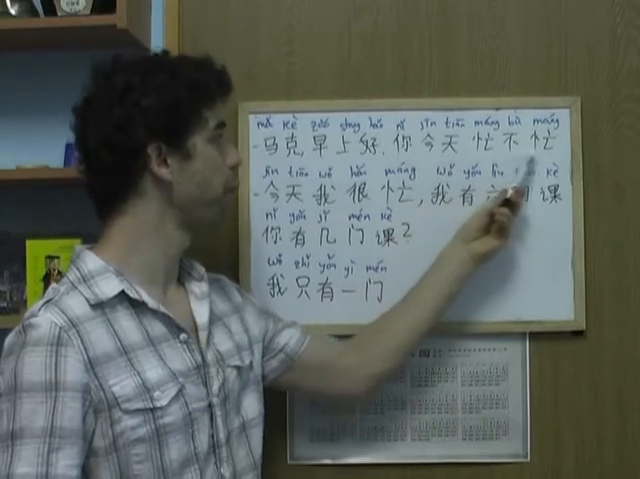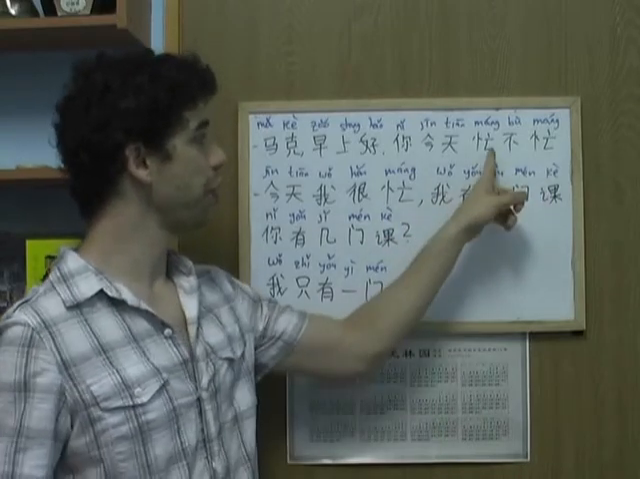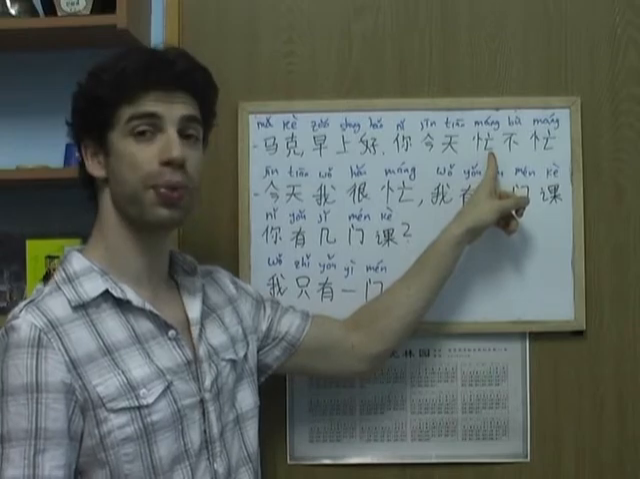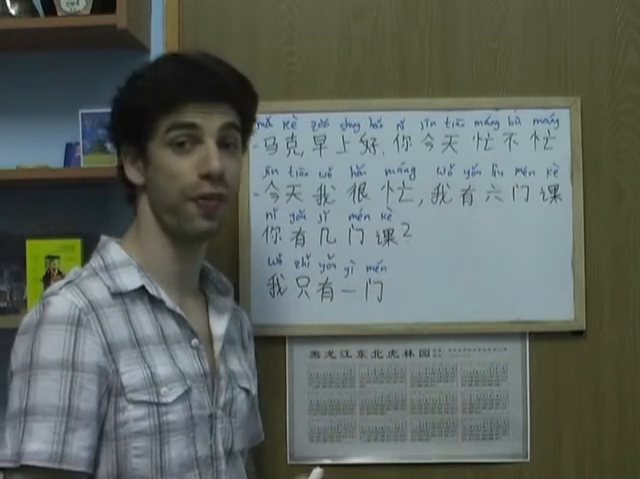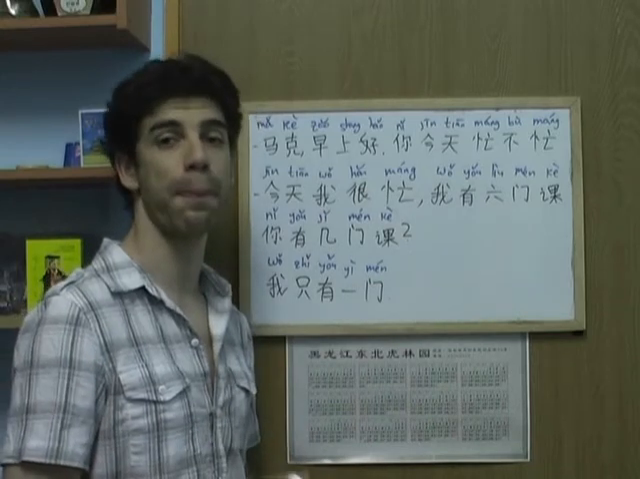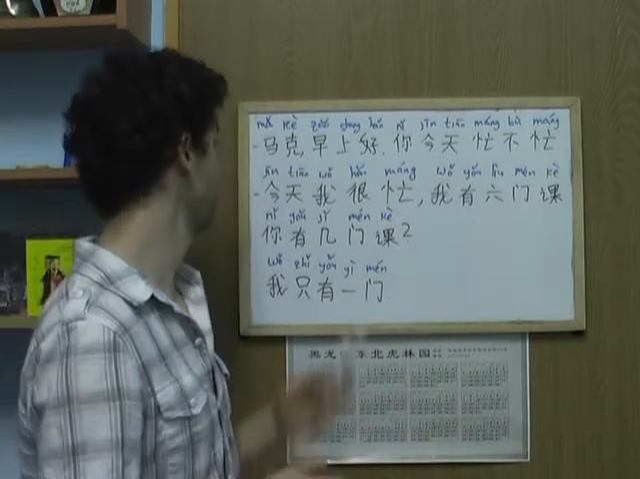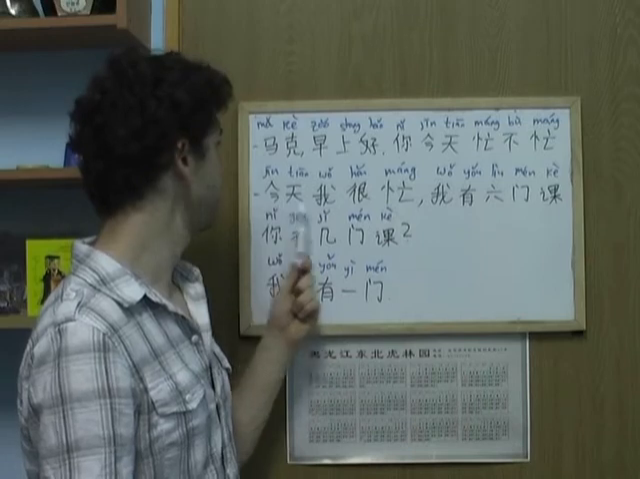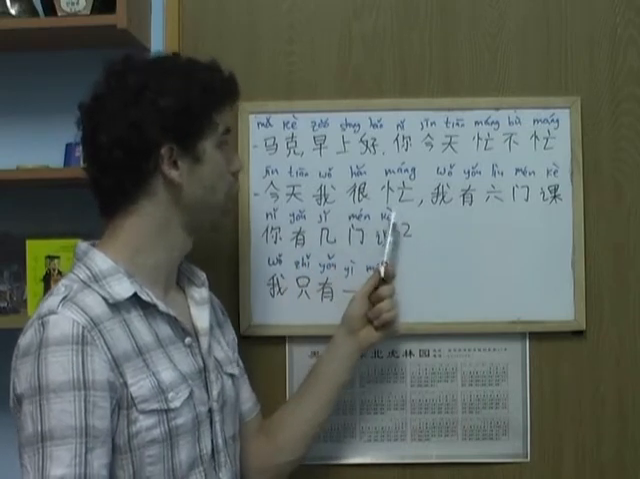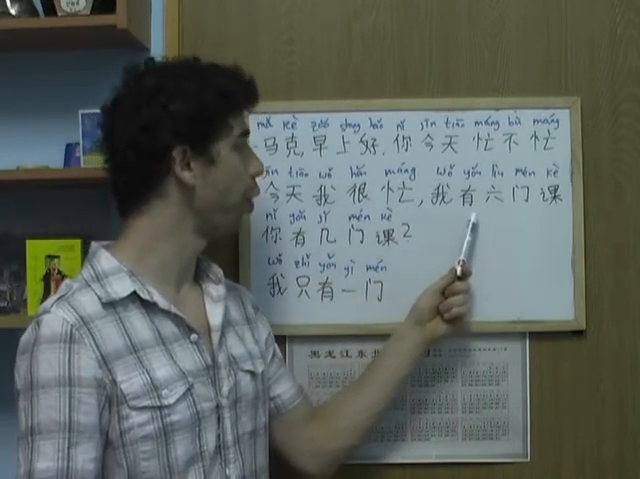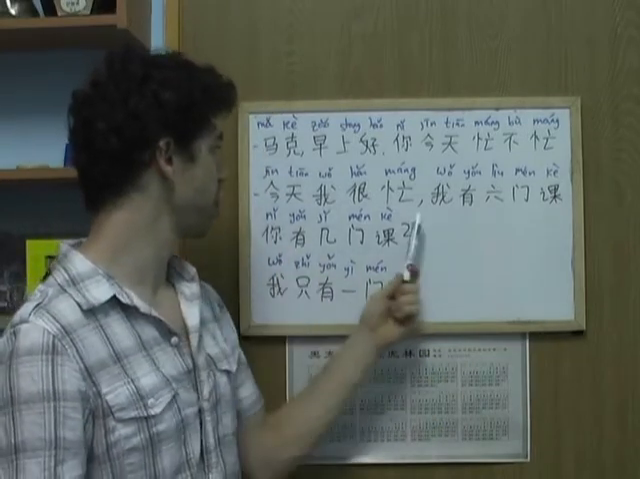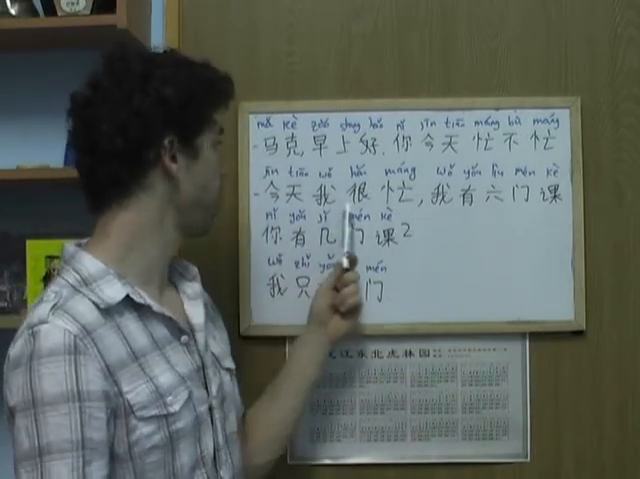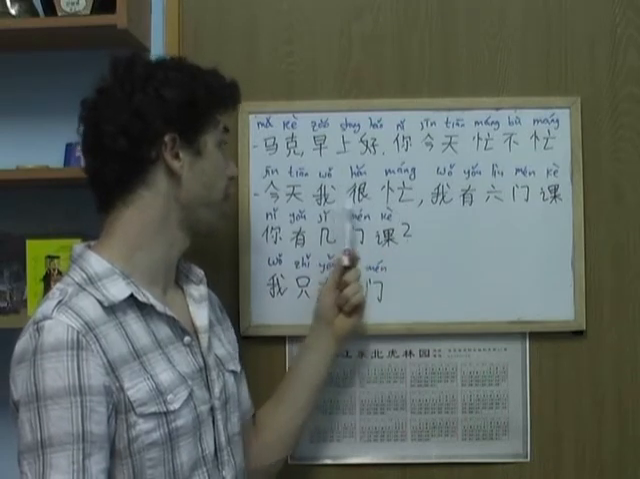你今天忙不忙? Right? Now this structure here can also be used, can also be formed not only with an adjective but with a verb. And we'll see that in a few minutes. Alright, let's go on. 今天我很忙，我有6门课. Alright, so you can probably guess the meaning of this part. Today I'm busy, alright, or I'm very busy.